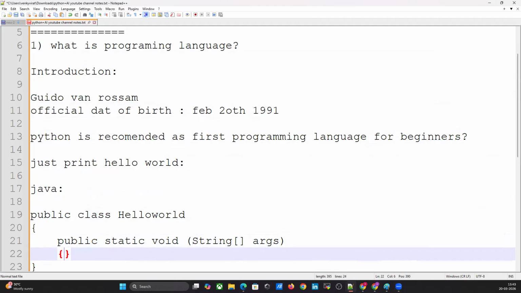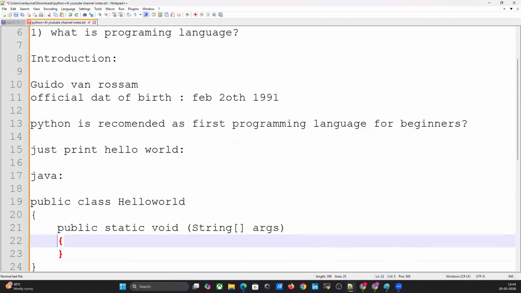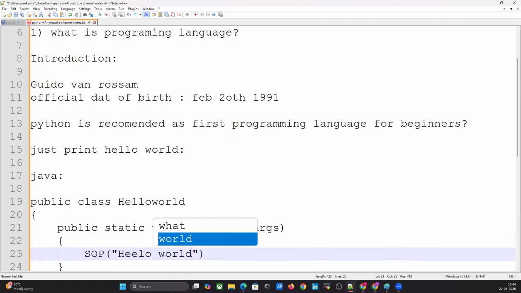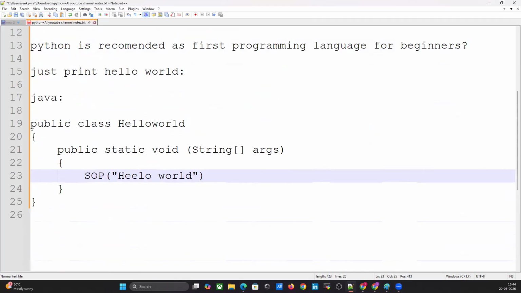Then we have to write System.out.println. I use a shortcut for System.out.println, or print. Just type whatever you want, Hello world example. How many lines in Java? One, two, three, four, right?